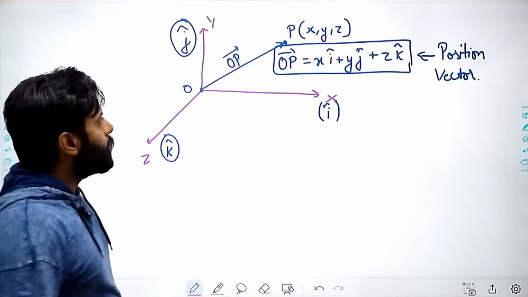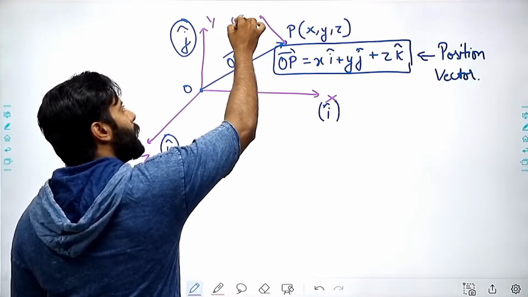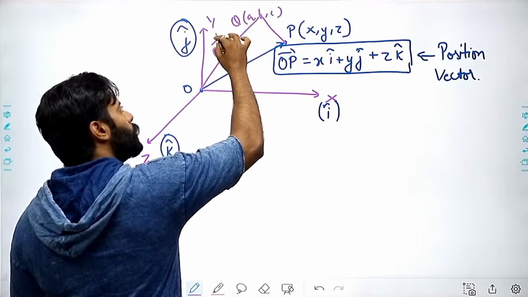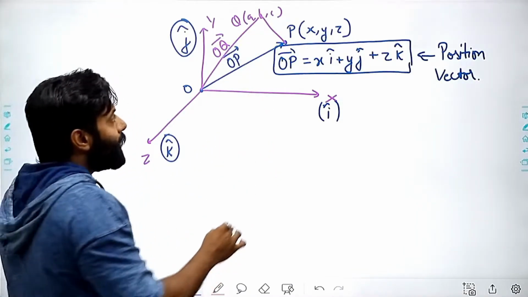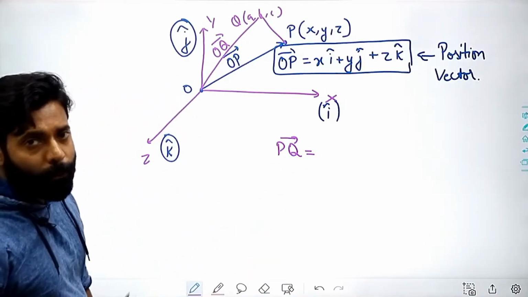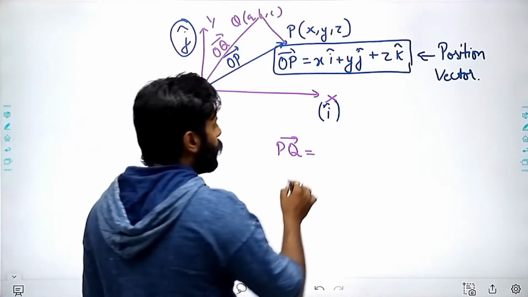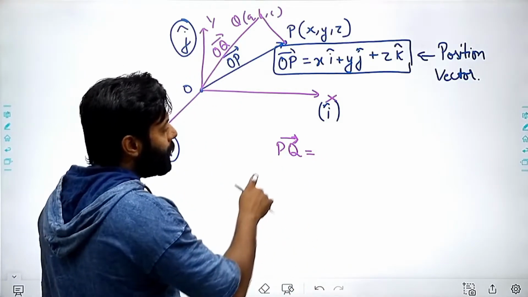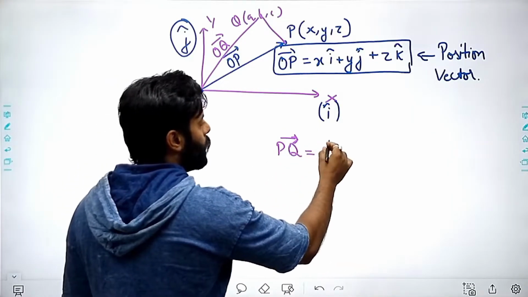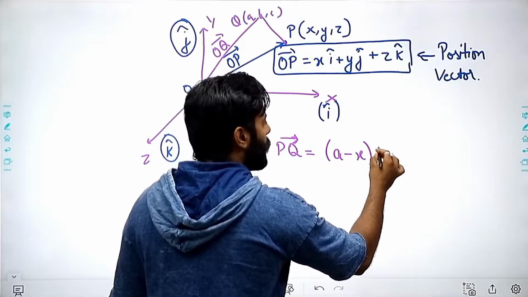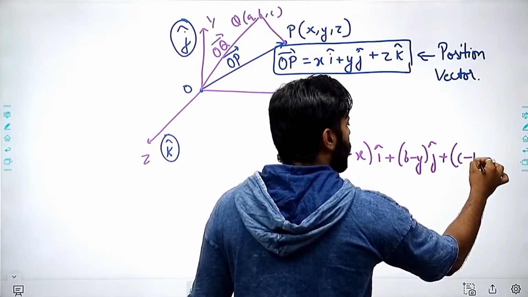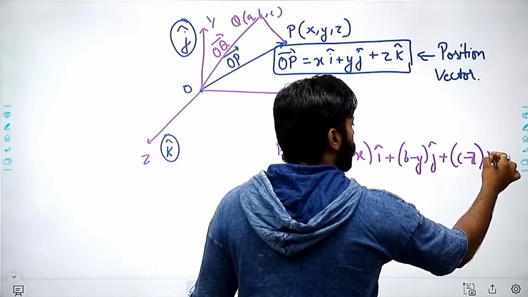If I have another vector here, I'll say that this is Q and this is (a, b, c), then OQ will also be a position vector, right? But if I have to find the PQ vector, then this vector will be known as the displacement vector. For finding the PQ vector, we will take P as initial and Q as final. So final coordinates will be taken first. So that will be (a minus x) i cap plus (b minus y) j cap plus (c minus z) k cap.